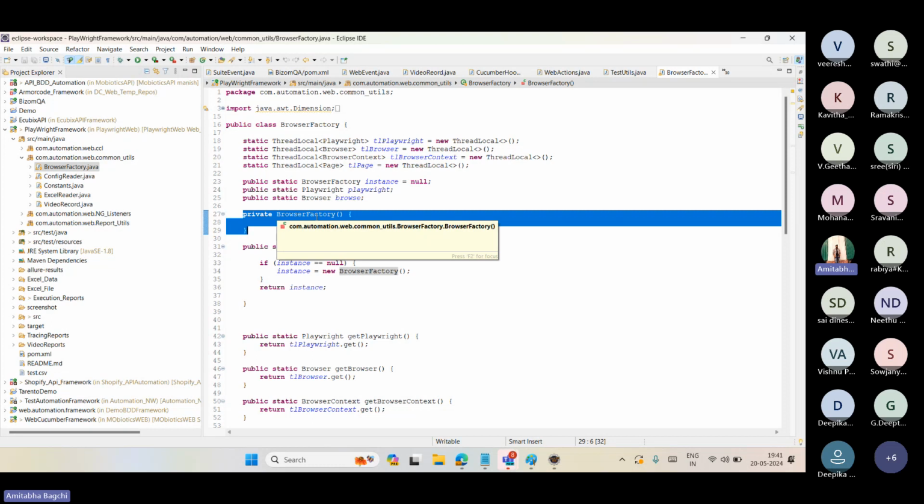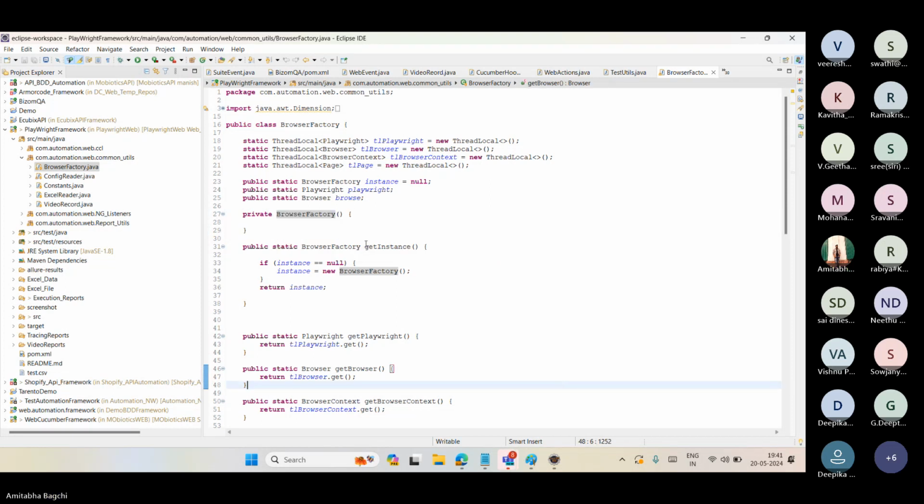Then what if anyone wants to create an object of it? I create a method for it. If you want to create an instance of BrowserFactory, call this static method, getInstance. You just write BrowserFactory.getInstance, and it will automatically create an object for you. Inside, it is new BrowserFactory.